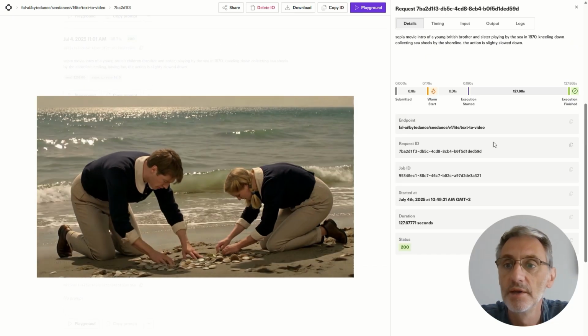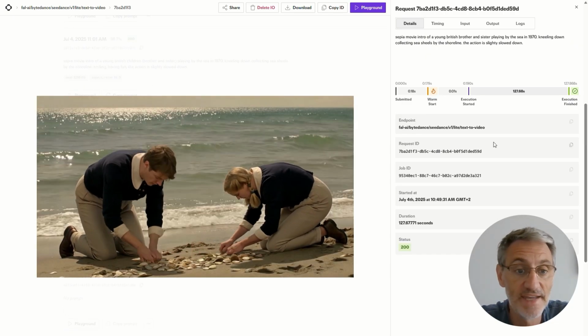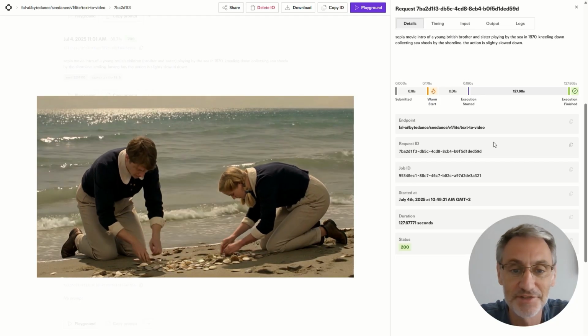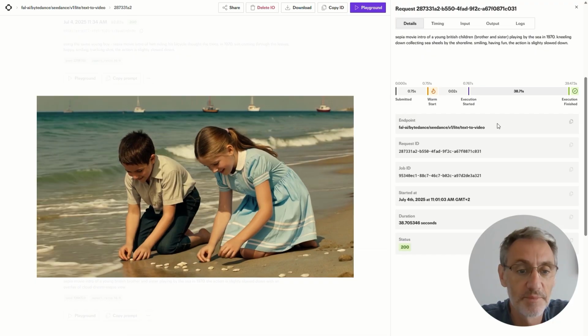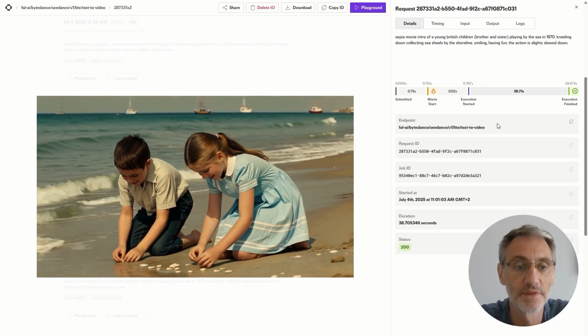Change it to picking up shells, and for some reason they've aged into their 20s and 30s, dressed as children. Not quite sure what's going on with that one. Finally, two kids picking up shells. I'm liking this. I can go with this.